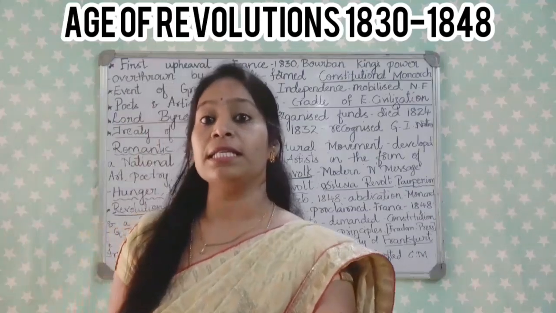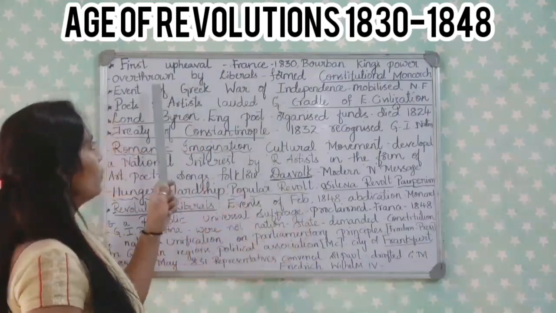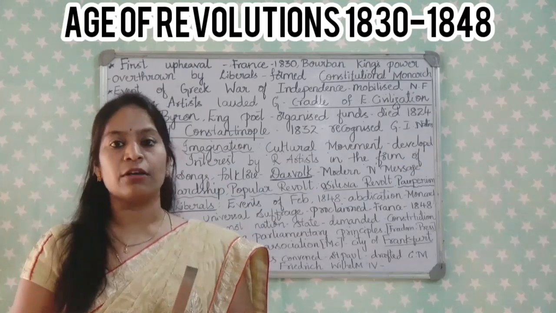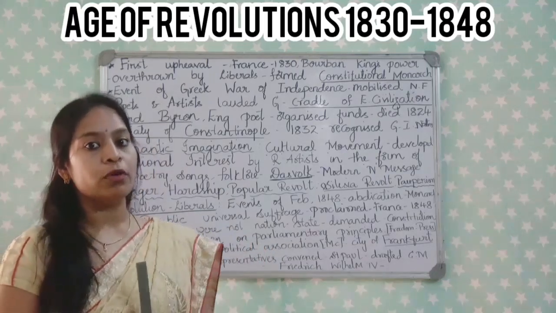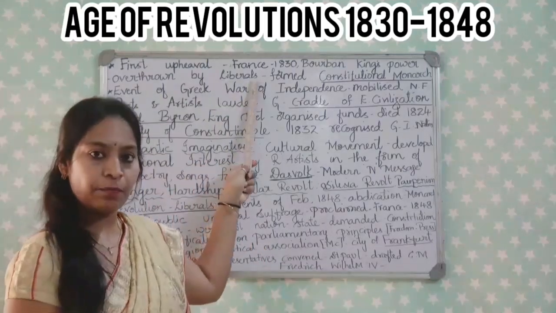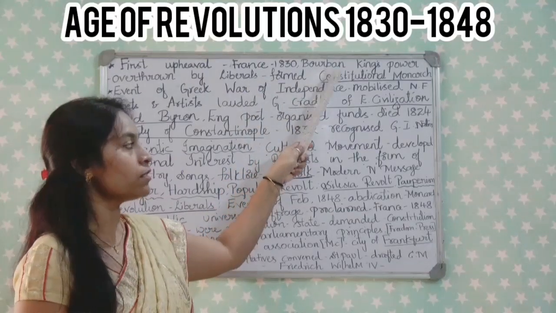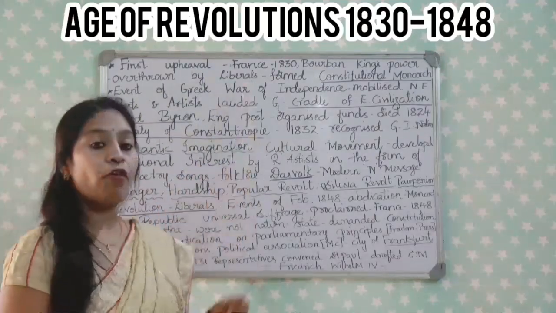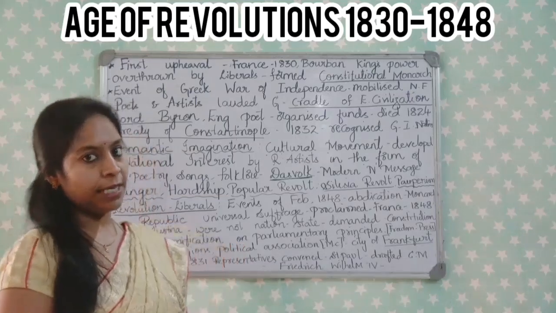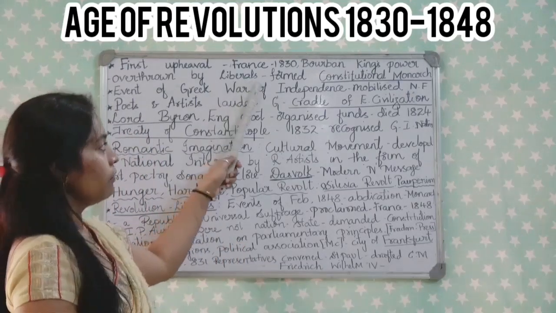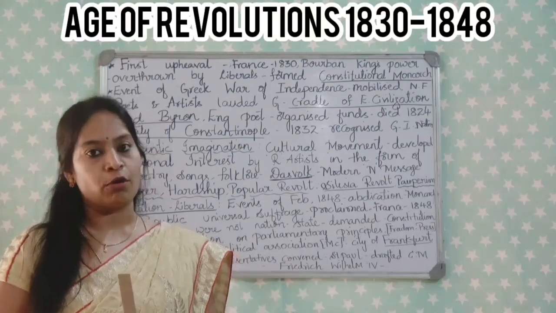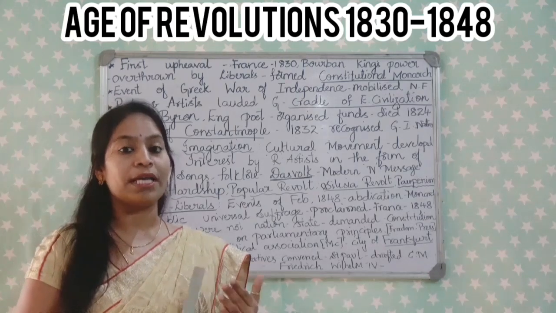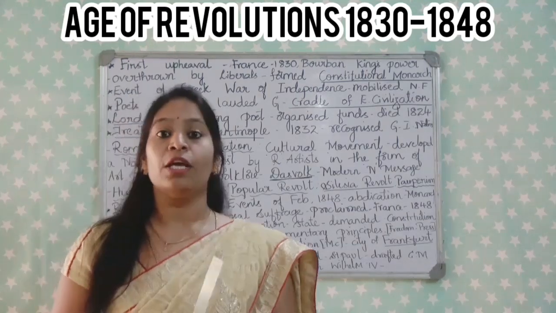In France during 1830, the Bourbon kings, who had restored their power after the conservative reactions and actions, were overthrown by the liberal nationalists, and they formed a constitutional monarchy in France in 1830, with the help of Louis Philippe. Hence Duke Metternich, about whom we have understood in detail, remarked: when France sneezes, the rest of Europe catches cold.